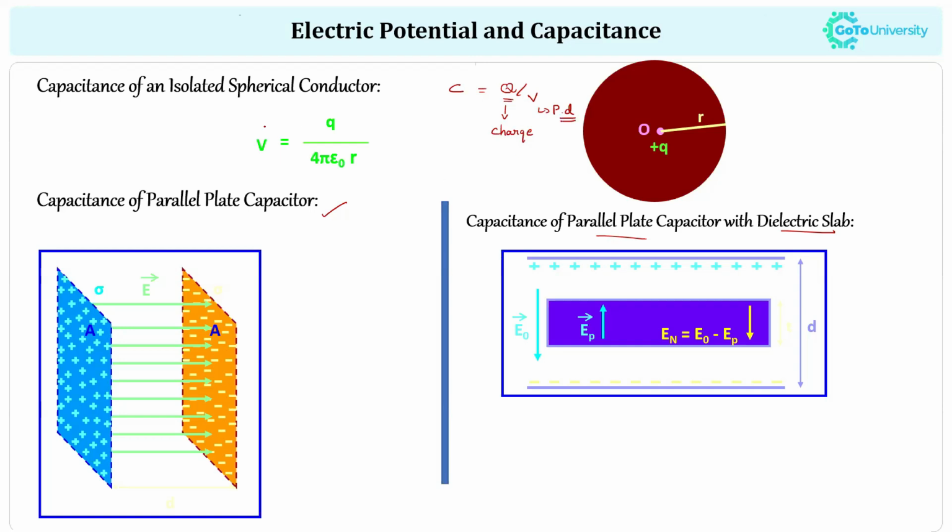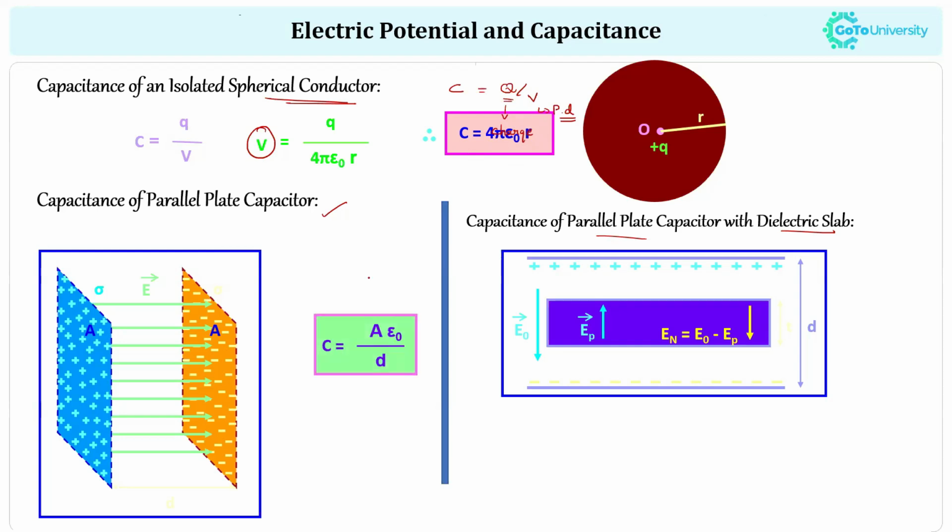In the case of a spherical conductor, the value of potential will be equal to Q divided by 4 pi epsilon naught R. So, as I said already, the capacitance will be equal to Q divided by V, and when we apply the value, we can write C equal to 4 pi epsilon naught times R.